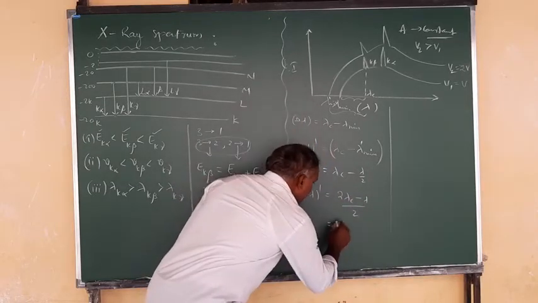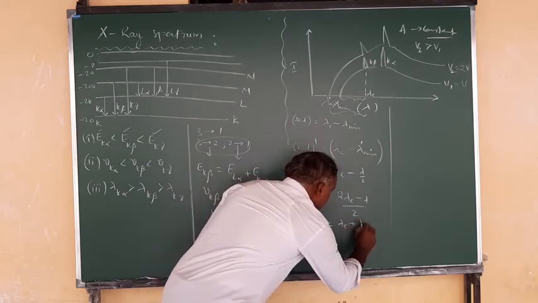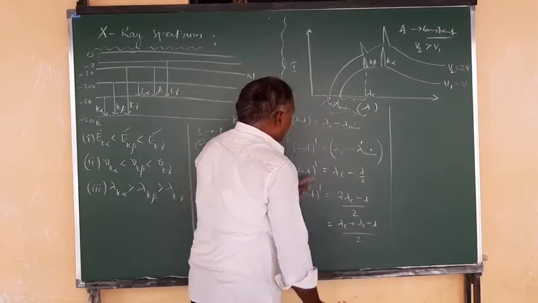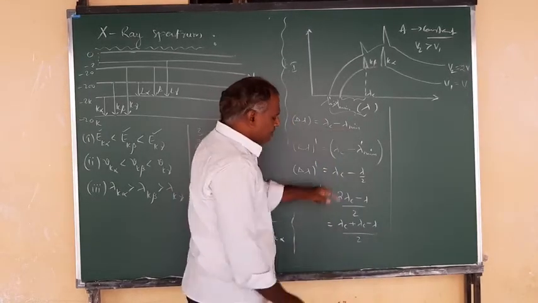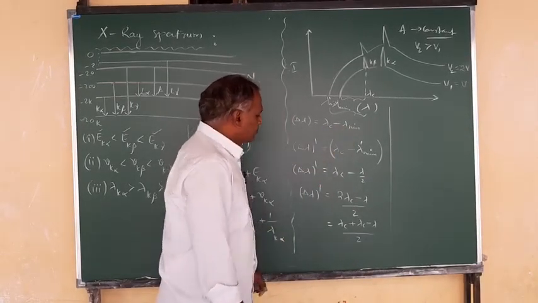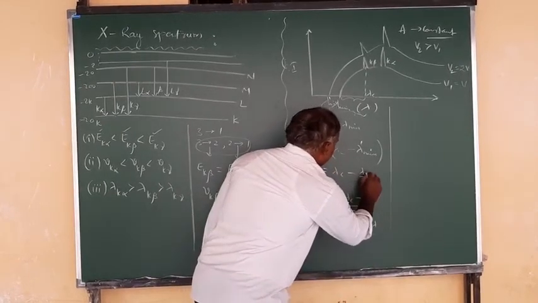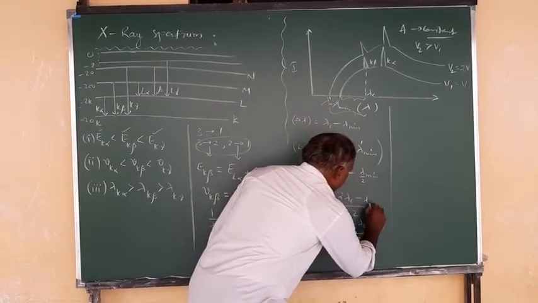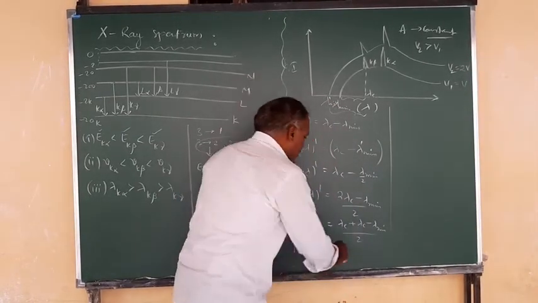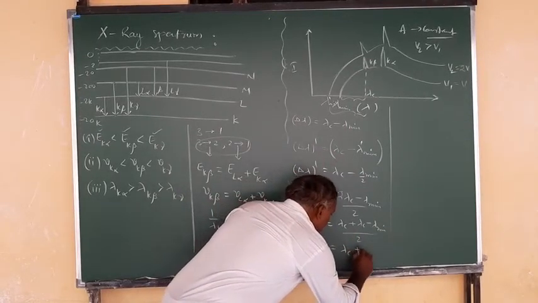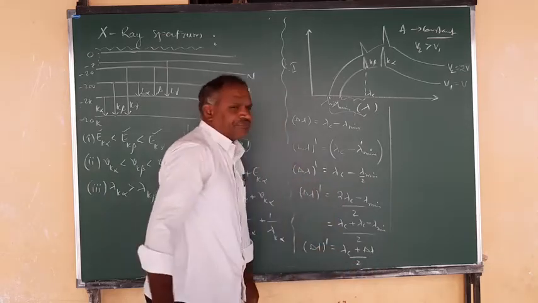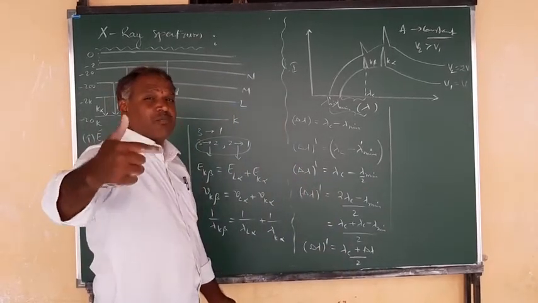I can write this as lambda C plus lambda C minus lambda by 2. In this equation, lambda C minus lambda minimum is delta lambda. So I can write it as lambda C plus delta lambda upon 2. This is the new difference in the wavelengths when the operating potential is made double.